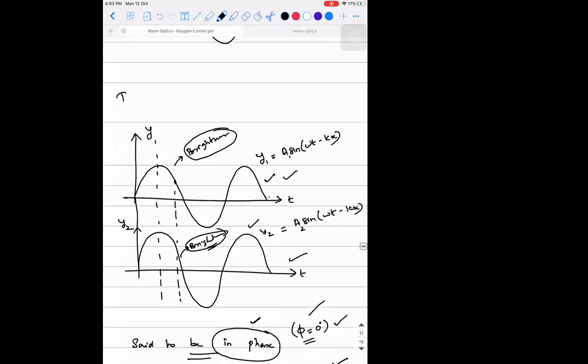Have you guys heard the word intensity? Yes, sir. Right. Intensity we have seen at many places: electric field intensity, gravitational field intensity. If you talk about sound, sound has some intensity. If you talk about light, light has some intensity. Okay. So the general meaning of intensity is the amount of power radiated per unit area. This word is very important in the next chapter. So intensity means the amount of power radiated per unit area.